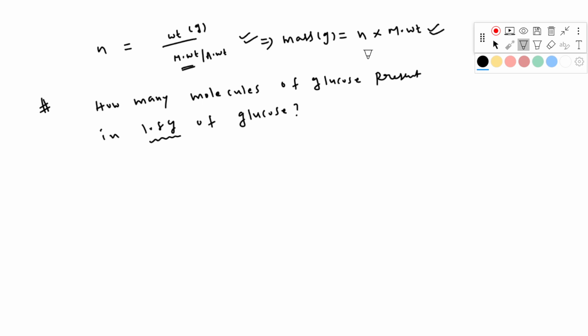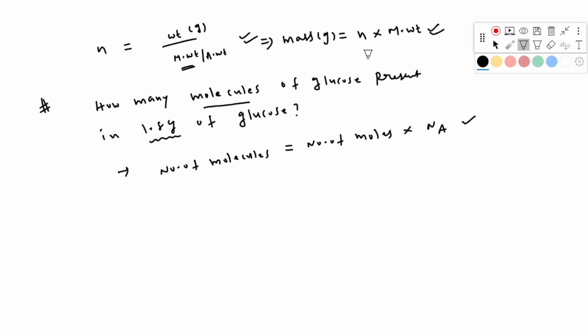Very, very easy if you remember the formula. I want to calculate number of molecules. Number of molecules equal to number of moles into Avogadro number. You have one formula, and you can do this question by using this.